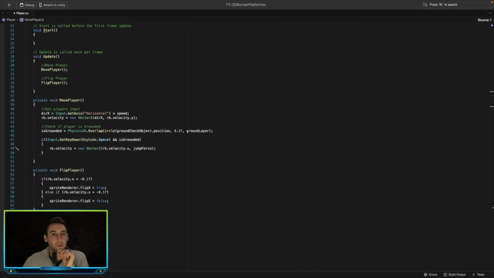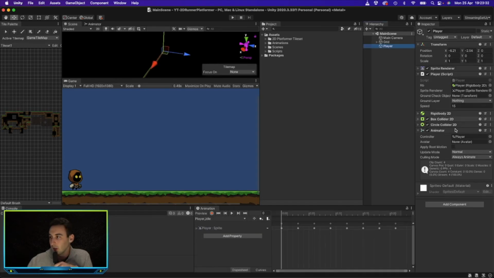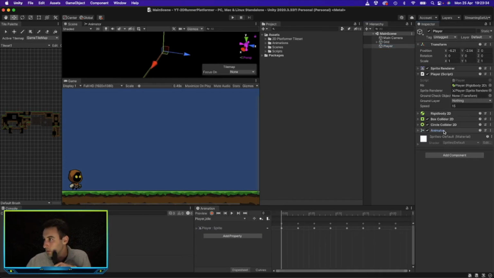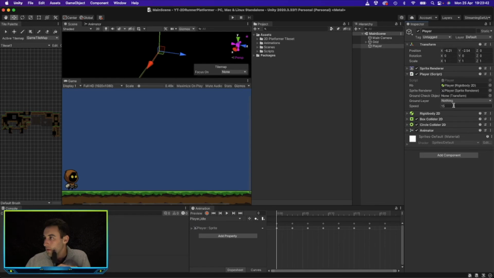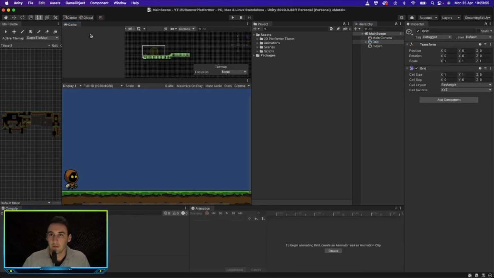So that should work. So now we need to go ahead and drag in some objects. Let's wait for that to update. If we go to our player, we can see now. Where is it? There it is. Okay, first of all, let's sort this out. Put that back there.